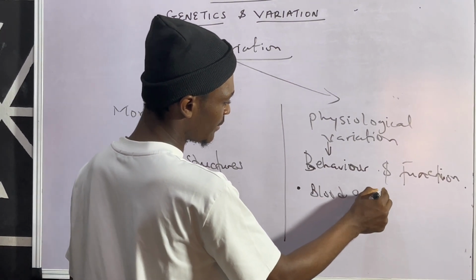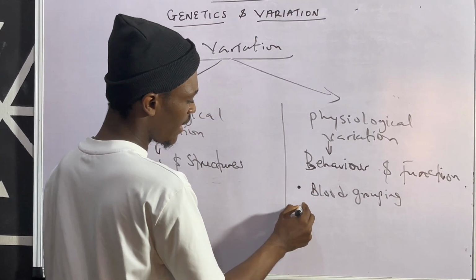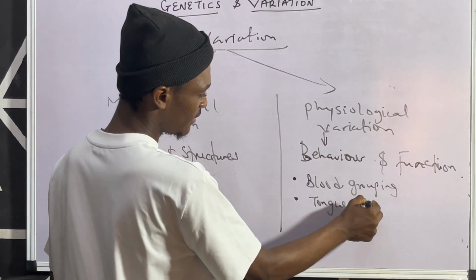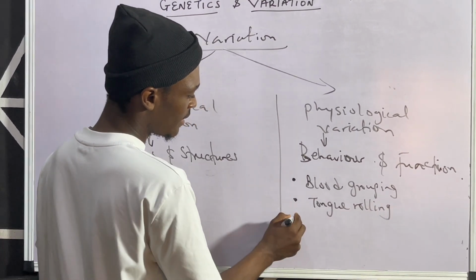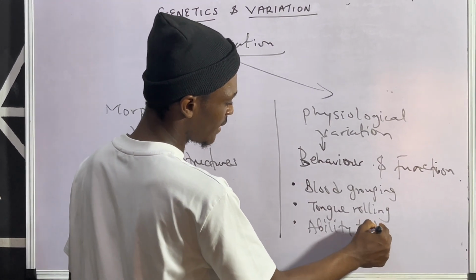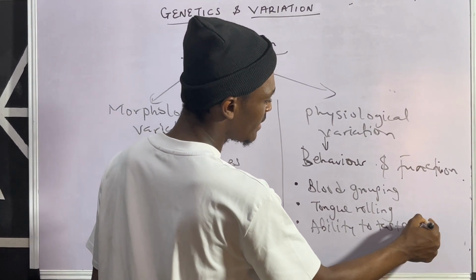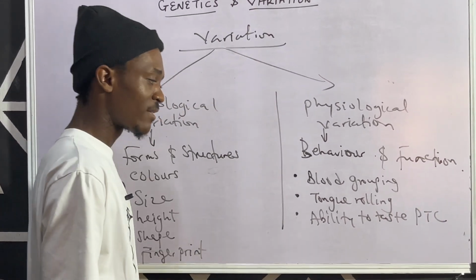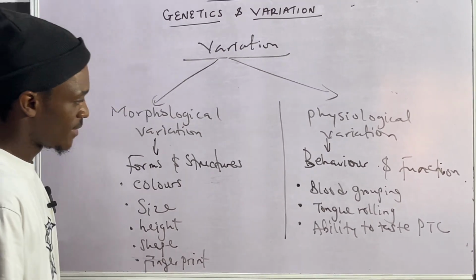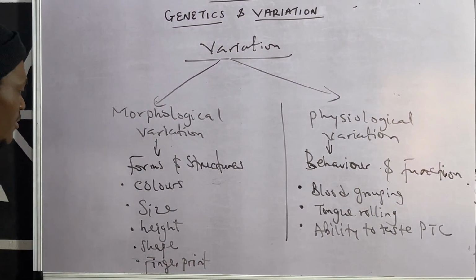We have blood grouping. We have tongue rolling. Tongue rolling. We have ability to taste. Ability to taste. PTC. That's phenylthiocarbamide chemical. All right. So these are actually physiological.